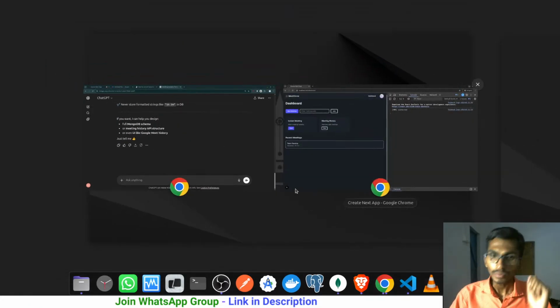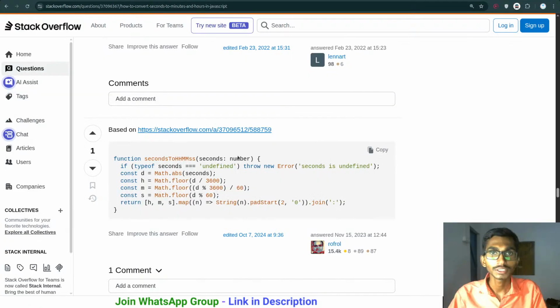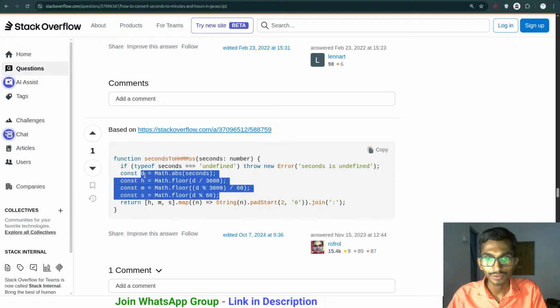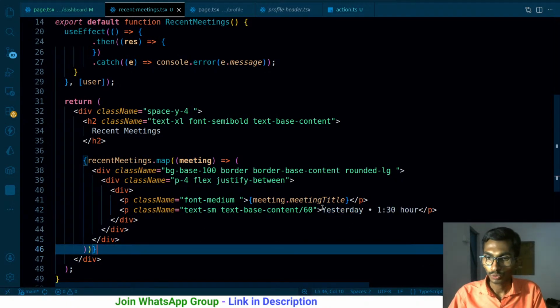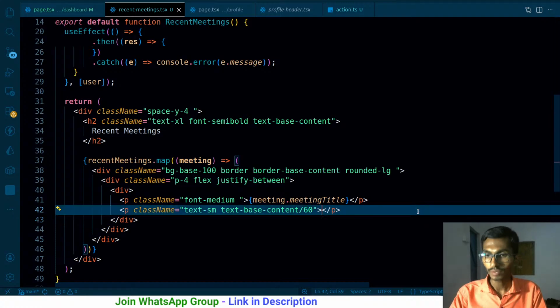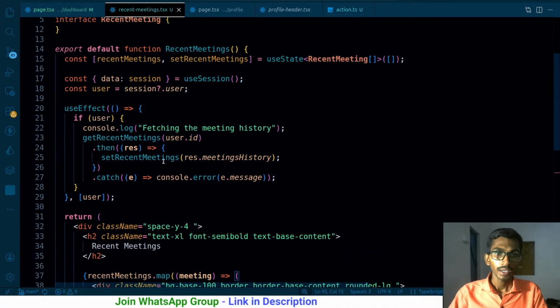Okay, I'm not gonna be copying and pasting this stuff from ChatGPT, but I can definitely copy and paste this stuff from here. Alrighty, so first of all, let's remove this yesterday thing over here. We will be focusing on this particular thing, but at the end of the day we have to simply render the timing over here somehow. And for the timing,